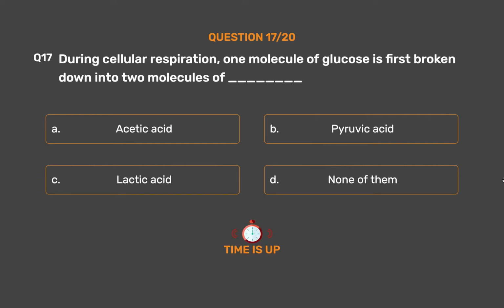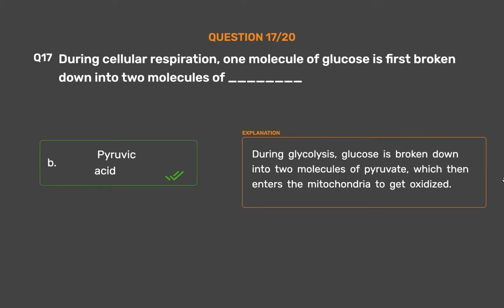The correct answer is option B, pyruvic acid. During glycolysis, glucose is broken down into two molecules of pyruvate, which then enters the mitochondria to get oxidized.